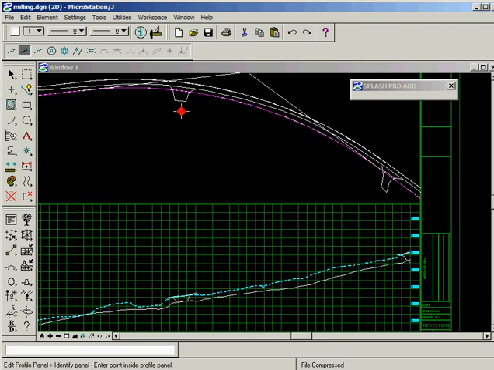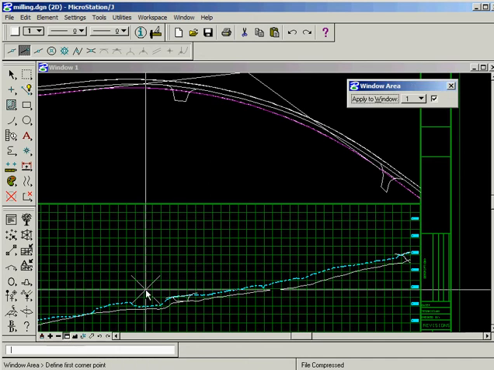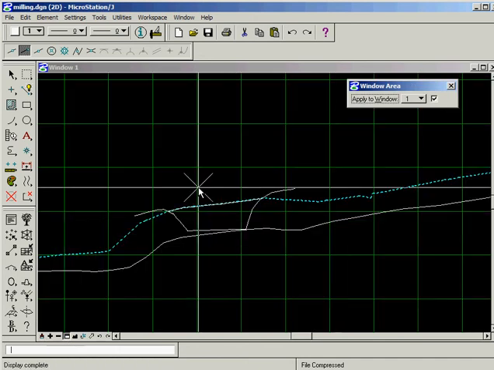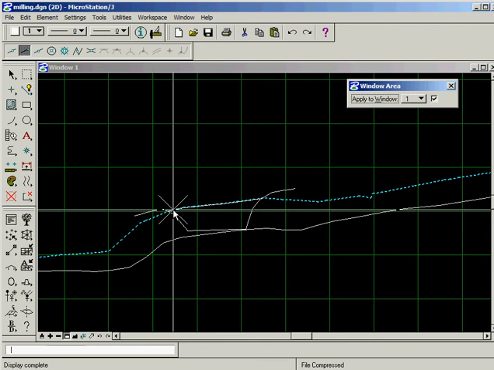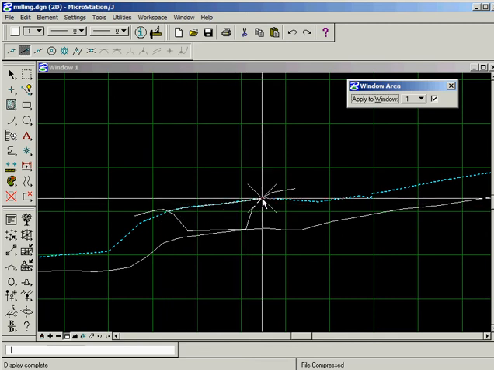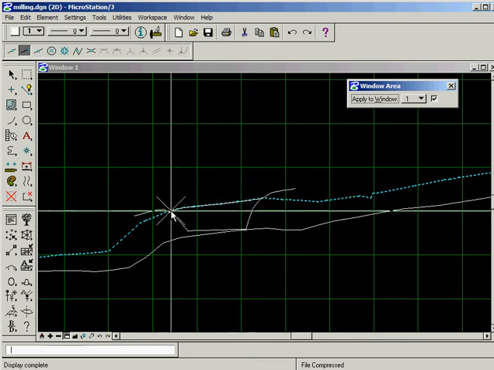Now, see what we're actually looking at here. We know that this is the section right through here of that driveway that we need to match.